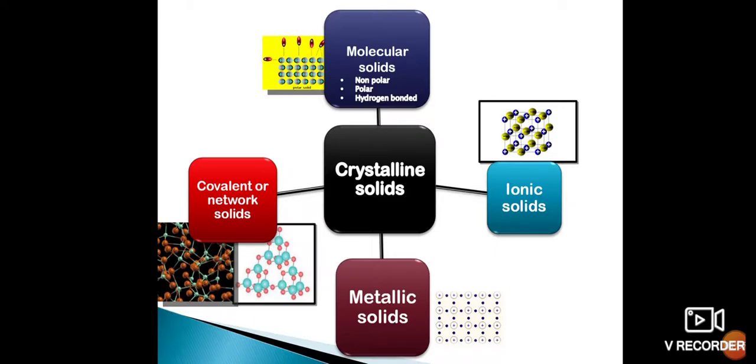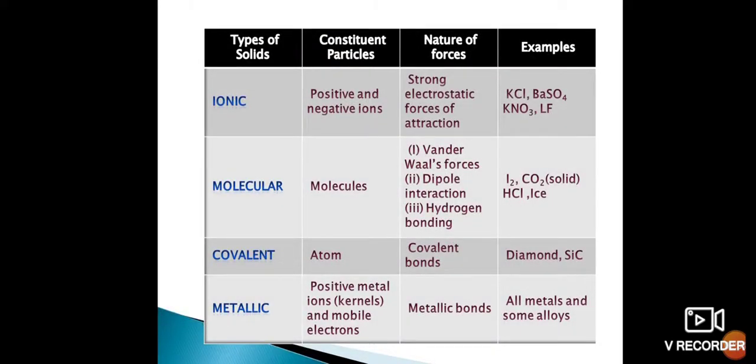Let us see these four types of crystalline solids in a little brief manner. First, I am going to talk about ionic solids. In the case of ionic solids, from the term itself you can understand that the constituent particles are positive and negative ions. So definitely, if they have positive and negative ions, then the force will be a strong electrostatic force of attraction.